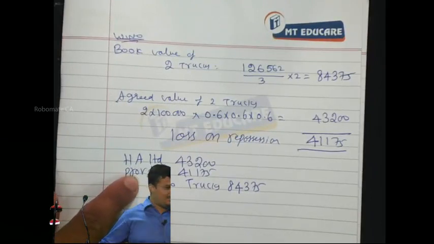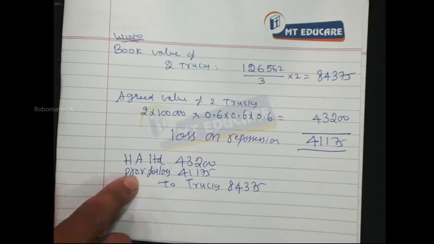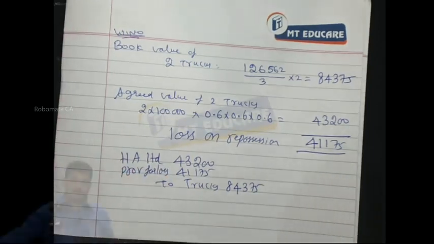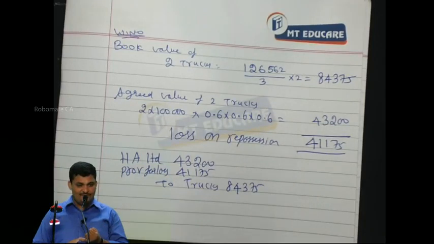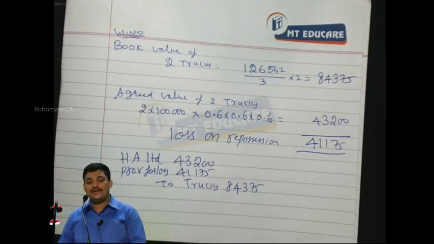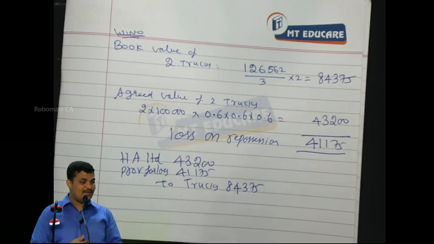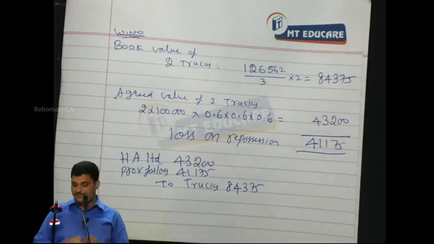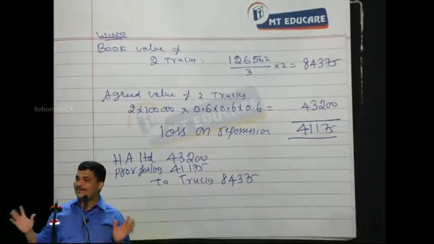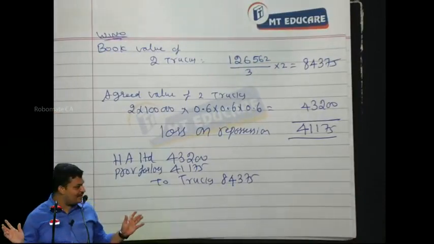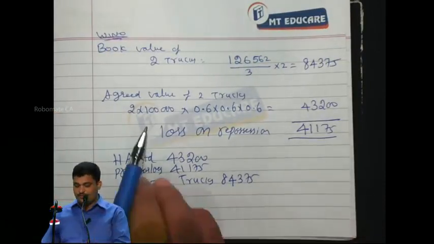Could you appreciate that? Response. Okay. So the loss arose in 14, but it relates to 13, so it has to be borne by the P&L of 13. It is presumed that the P&L of 13 will create a provision for loss, which gets reversed in the year 14. That is the ultimate conclusion. I hope everybody understood that. Now we'll post this entry here.